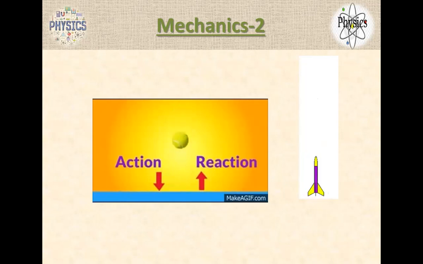And the principle behind the rocket is also the same thing. Why is the rocket launching, what is going on there? Simply the same principle. It pushes back and it goes up. So the action and reaction forces should be the same.